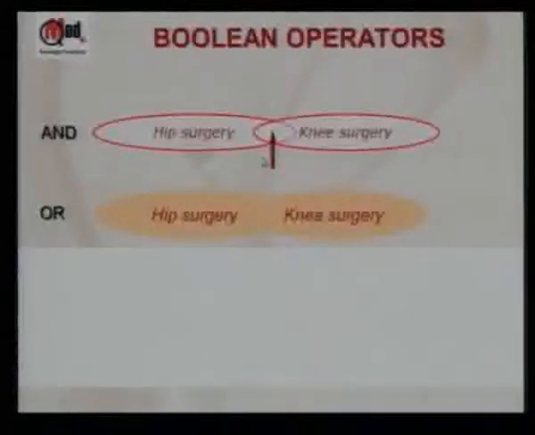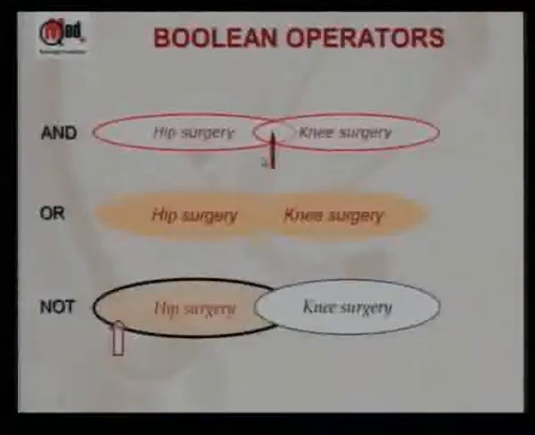If I say hip surgery or knee surgery, it means anything or combination. So hip surgery alone, knee surgery alone, or the combination. In English, if I say or, you'd give me only one of them. So it's the opposite usage of common English. Hip surgery not knee surgery, you're completely eliminating knee surgery. There are a lot more nuances in this, but I'll leave you with this. My website and handouts will give you more details.